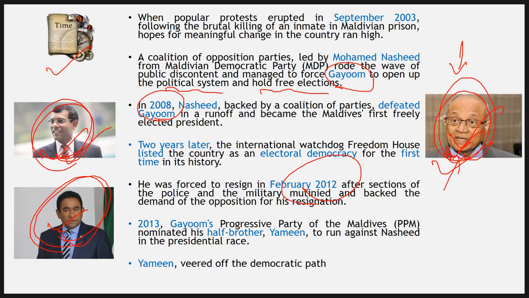So we can safely say that most of the time, if we go back to the history of Maldives, we see that as soon as someone comes to power, that person or that party will start accumulating more and more power. They will become more and more authoritarian.